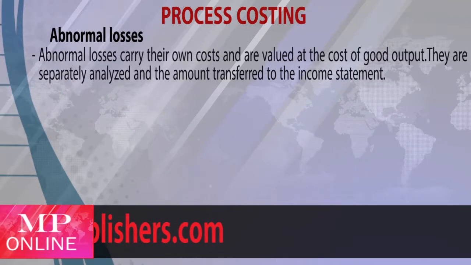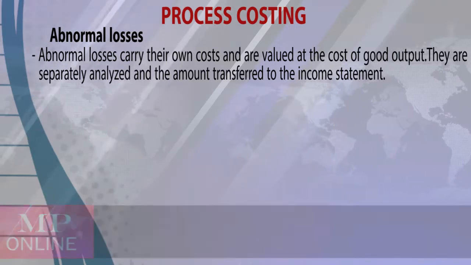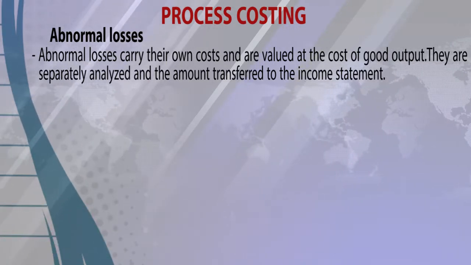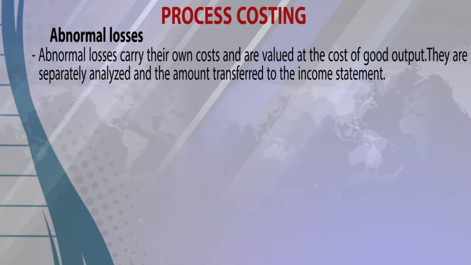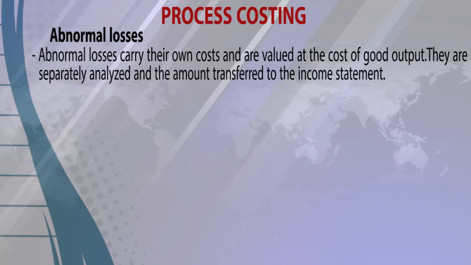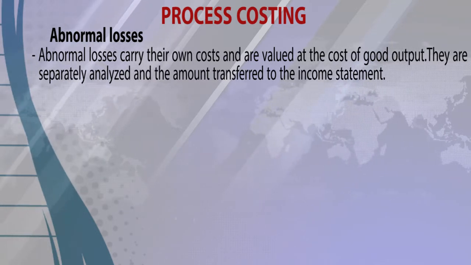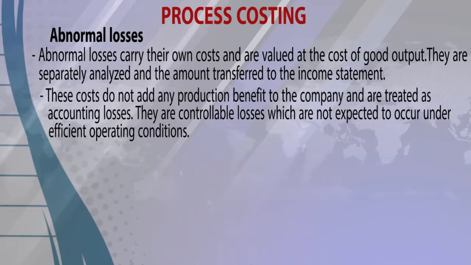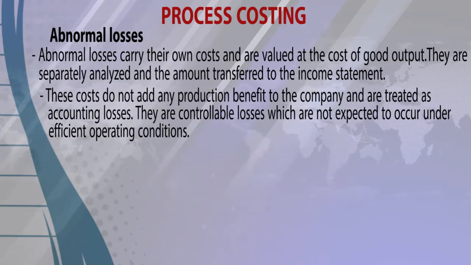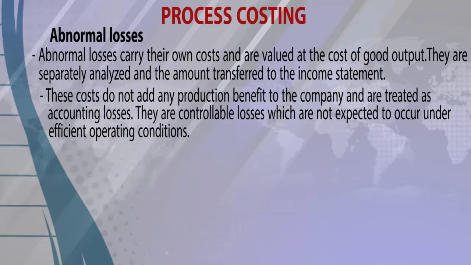Abnormal losses carry their own costs and are valued at the cost of good output. They are separately analyzed and the amount transferred to the income statement. These costs do not add any production benefit to the company and are treated as accounting losses.